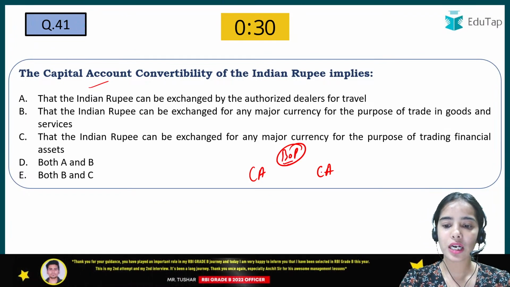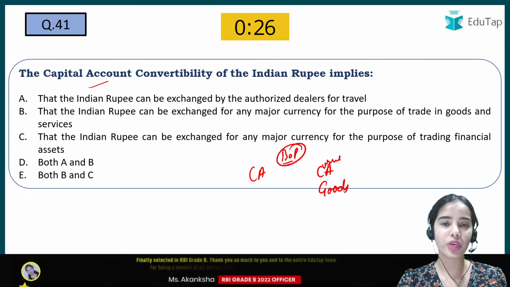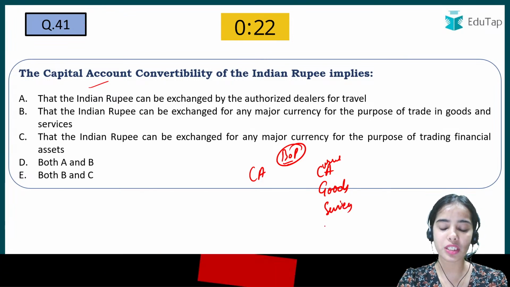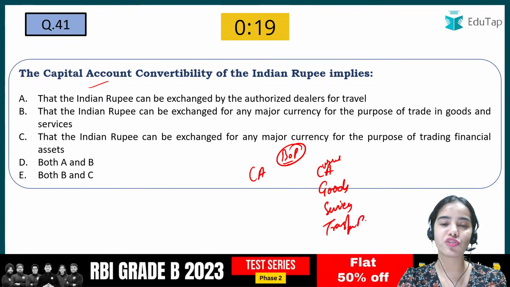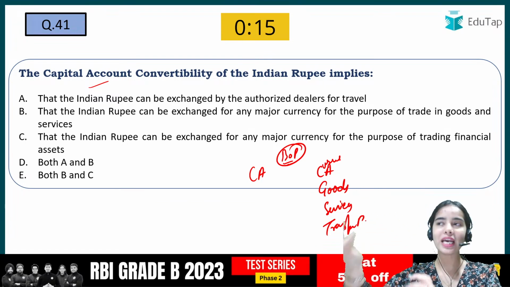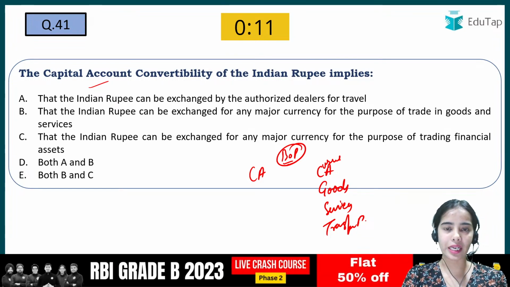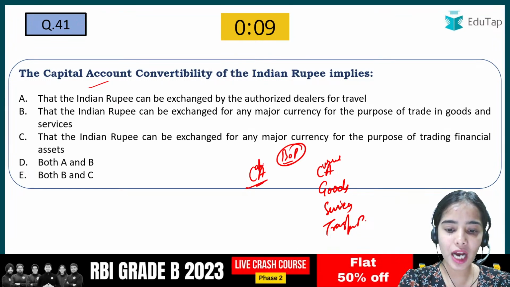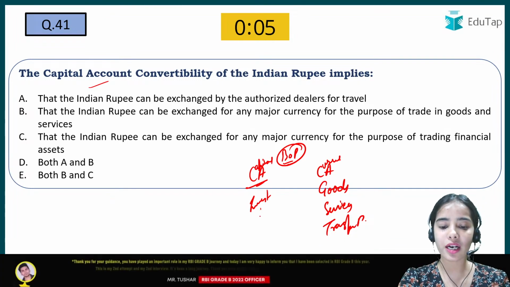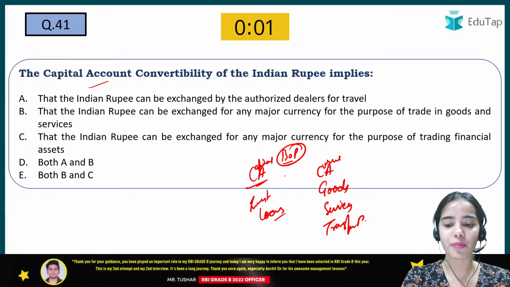In this we are trading the goods, we are importing and exporting the goods, we are trading the services, we are exporting and importing the services, as well as we are having the transfer payments, that is we are sending the remittances to our families abroad and the families abroad are sending the remittances to the people in India. The capital account means that we are investing in some other countries, other countries are investing in India, we are taking loans abroad, loans are being taken from India, so that is capital account.